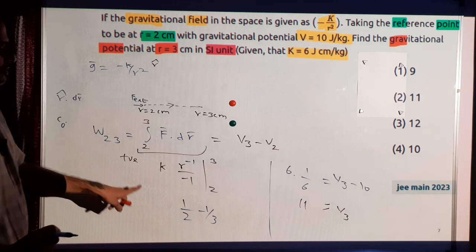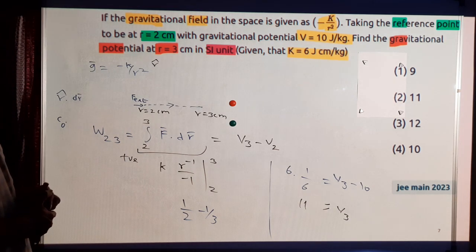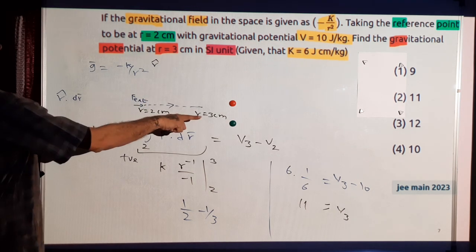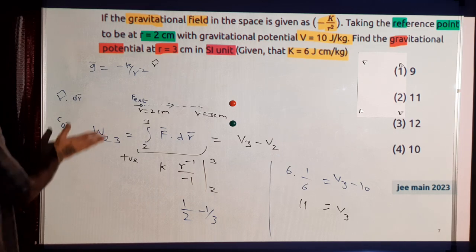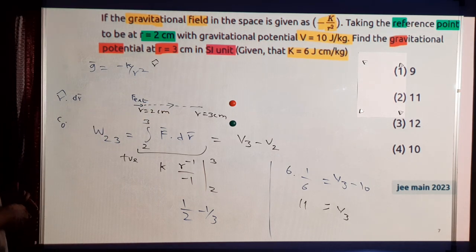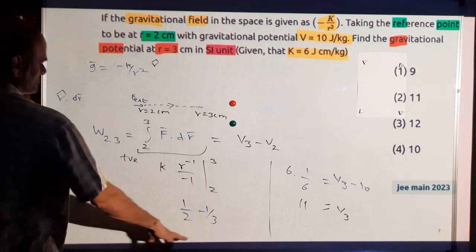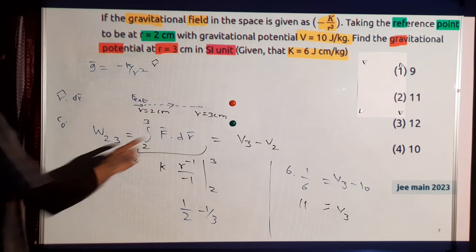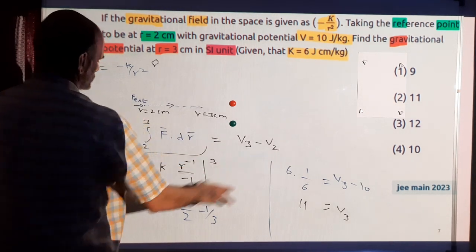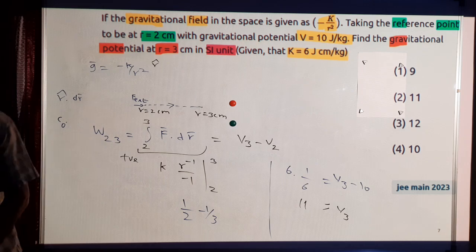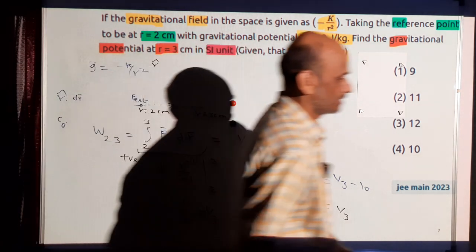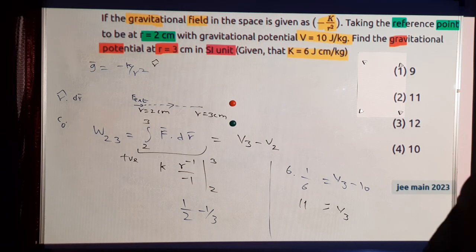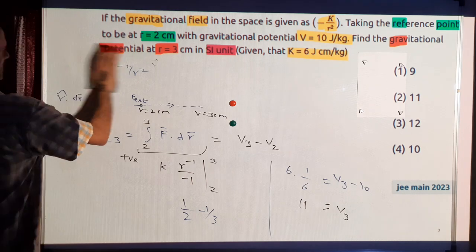So we can fix this sign confusion by physical reasoning. Here they have given this force as r cap, so it's towards the center. So to move from 2 to 3, work has to be done on the system to overcome this attractive force towards the center. So this quantity has to be positive, which is true here. That should increase the potential. So when work is done on the system, potential will increase. So final potential should be more than initial potential. So this is a positive quantity, so the left hand side should also be positive. The correct answer is option 2, which is 11. So 11 is the correct answer.